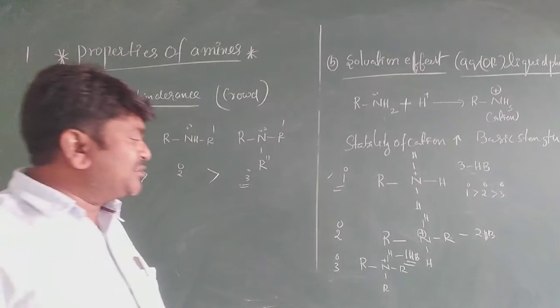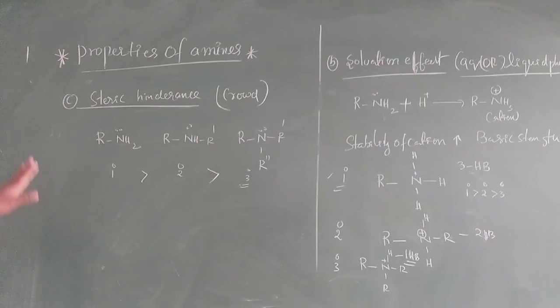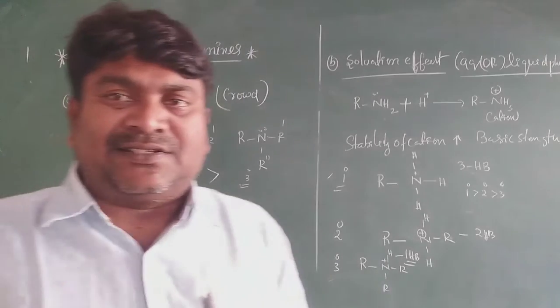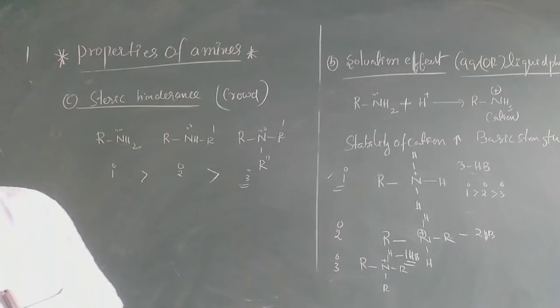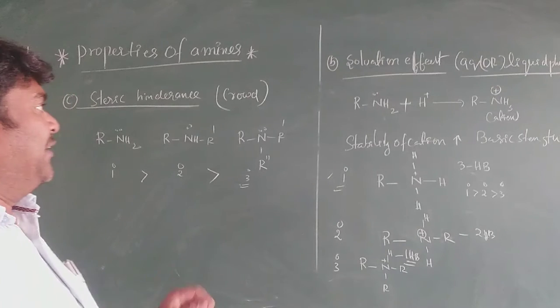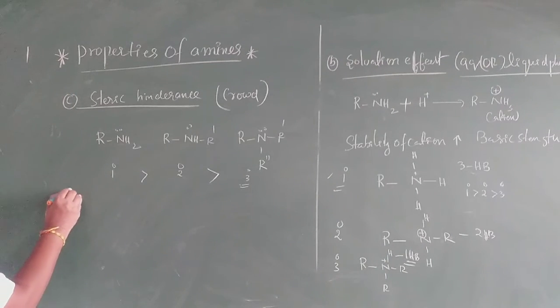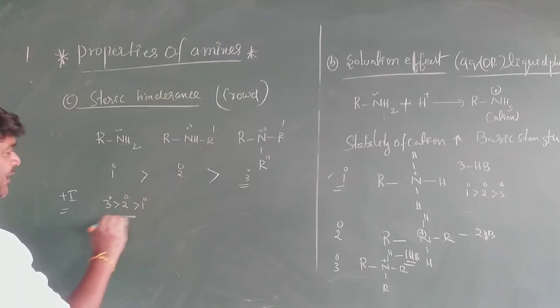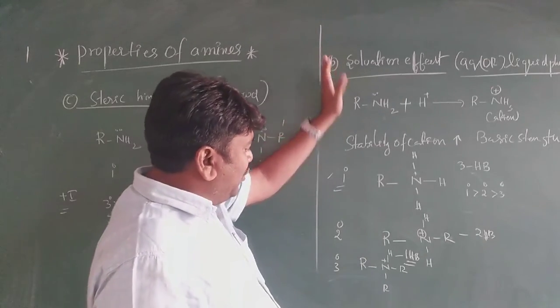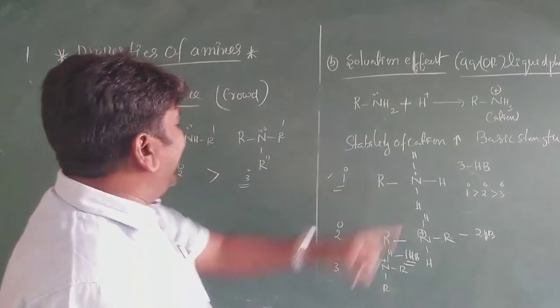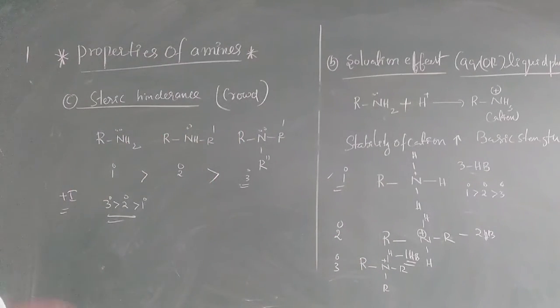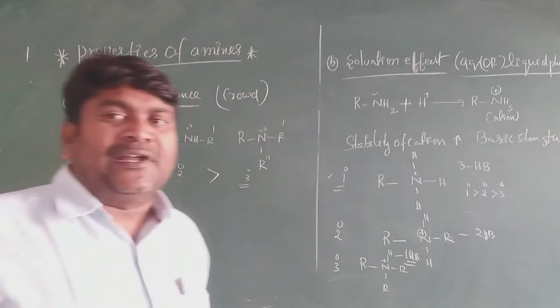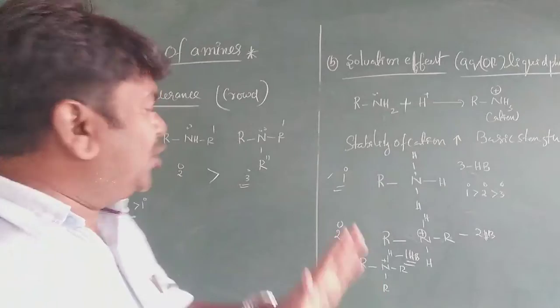What you observed here, my dear students, is very important. The basicity of amines depends on three theories. The first one is the positive inductive effect, the plus I effect. The order is 3 degree is greater than 2 degree is greater than 1 degree. According to the solvation effect, the order is 1 degree is greater than 2 degree is greater than 3 degree. The steric hindrance and the solvation effect are both the same.